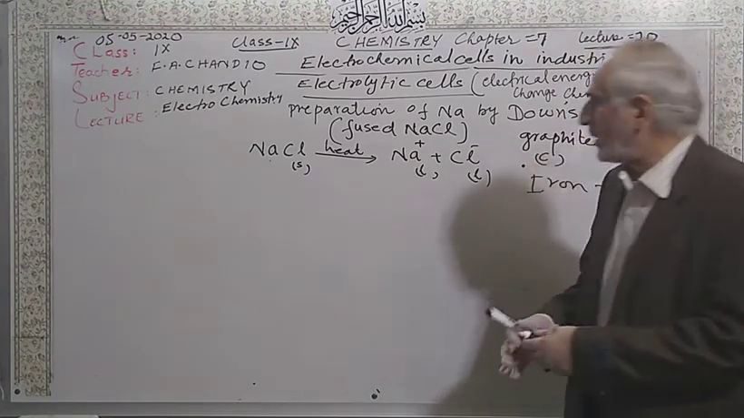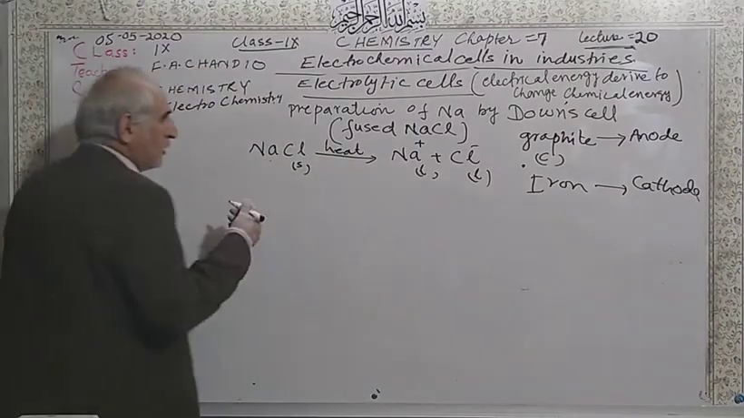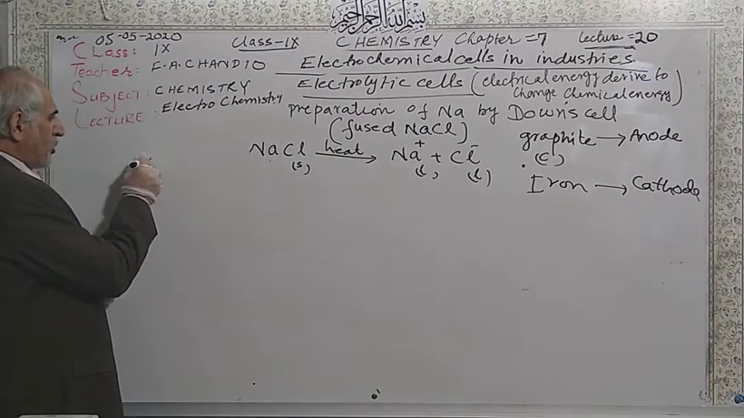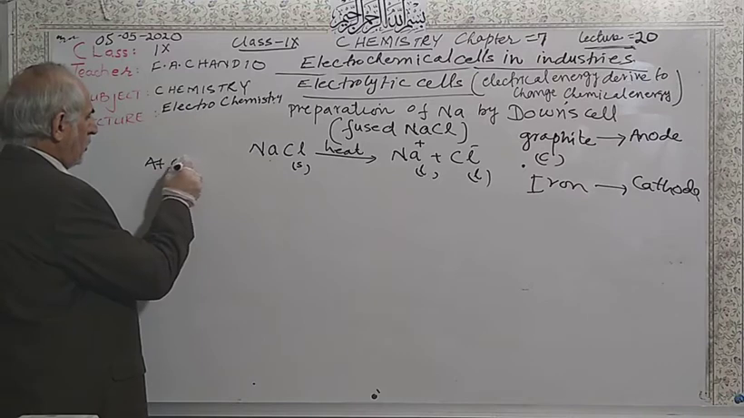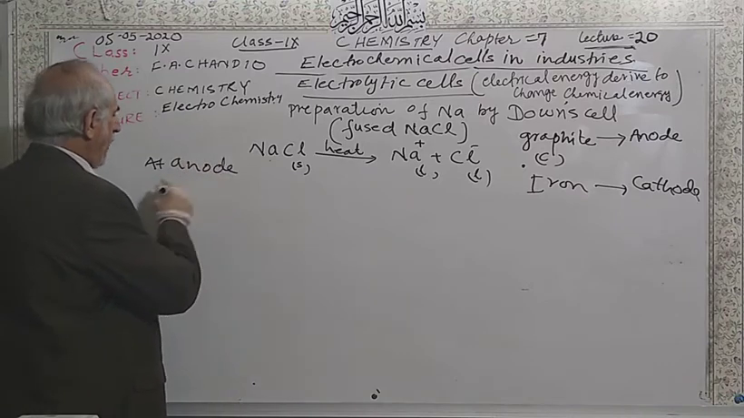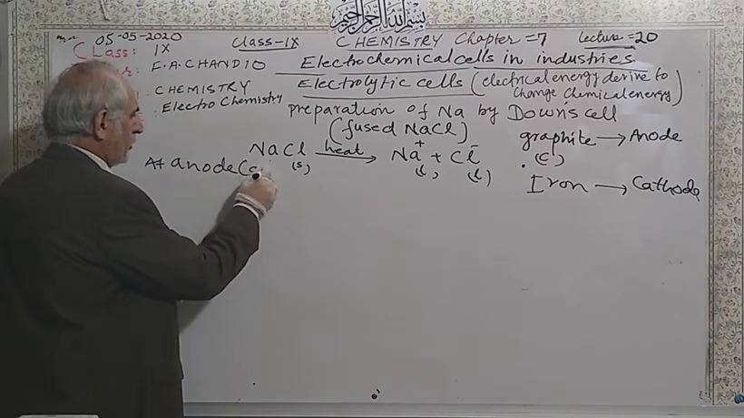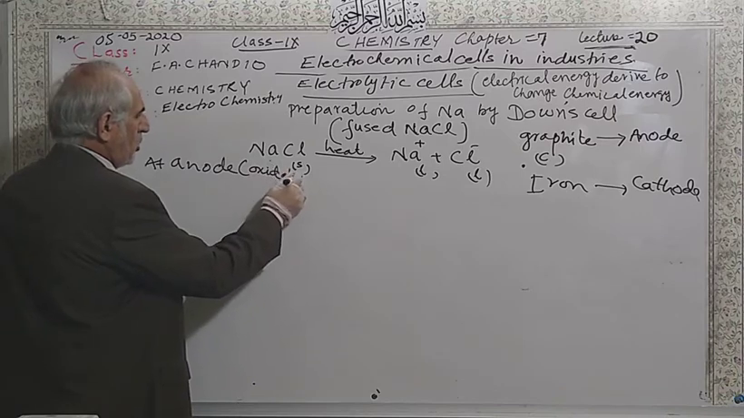So when you are going to pass electric current, there is oxidation and reduction. At the anode there is oxidation.